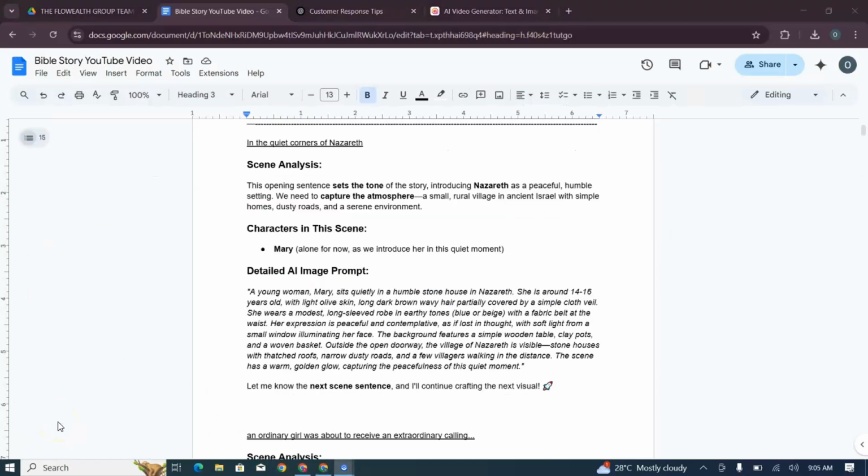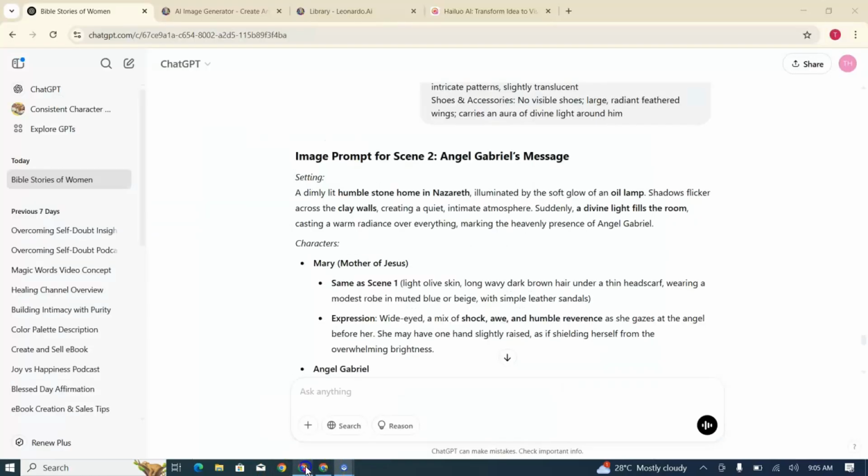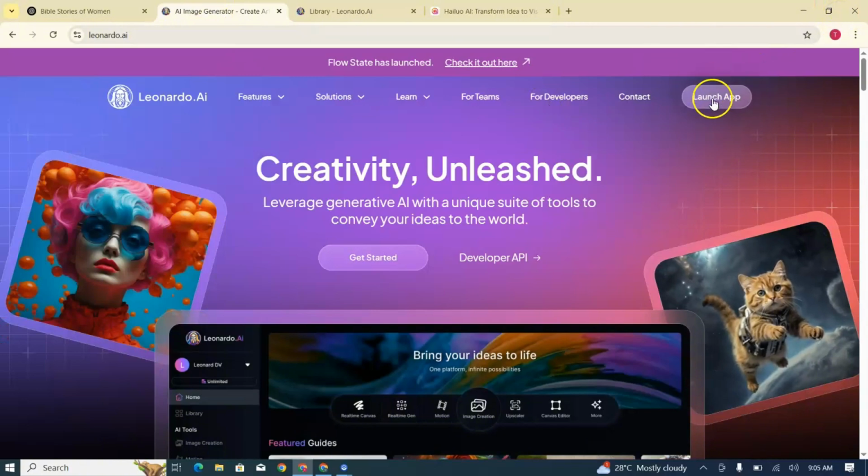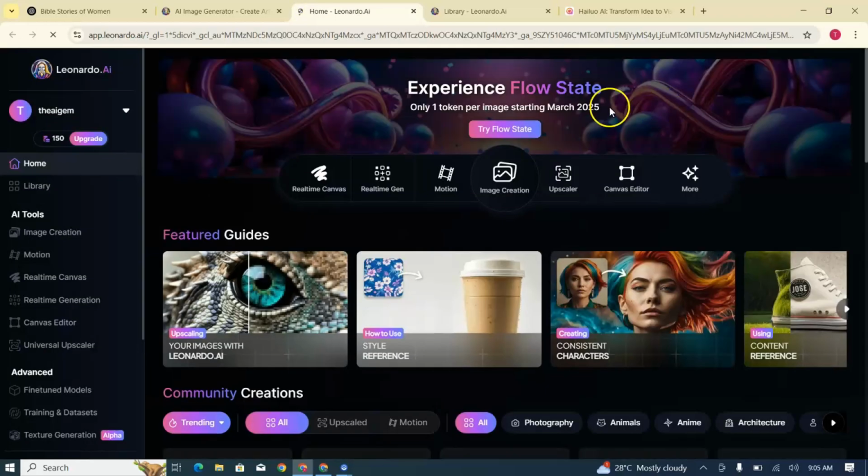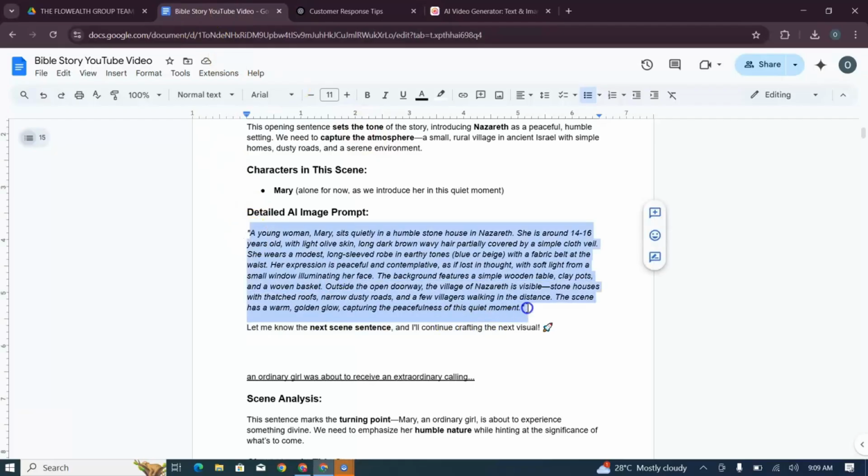Once you have all the image prompts for every scene in our story, the next step is to create the images. For this, we'll be using Leonardo AI. First, you go to Leonardo AI. You click on image creation and copy the first prompt.